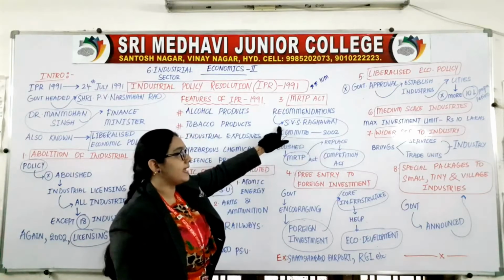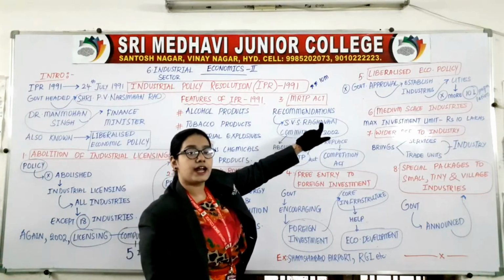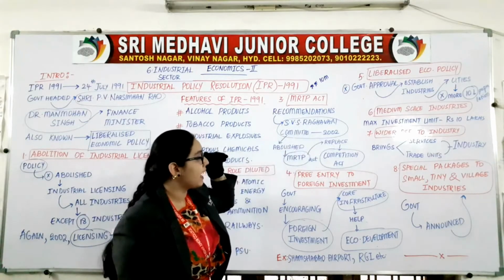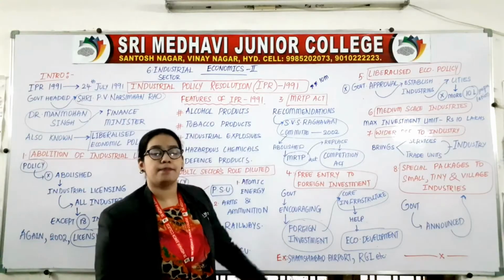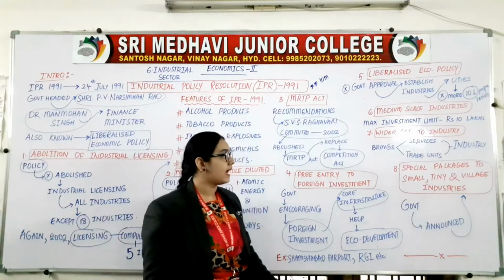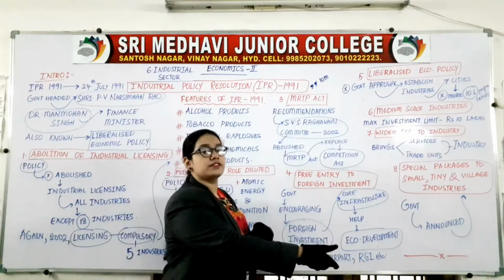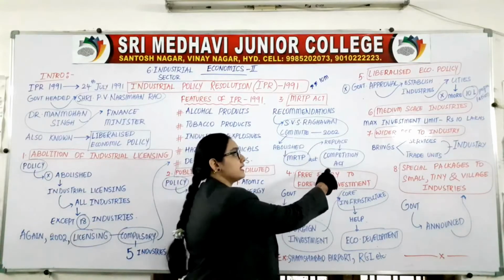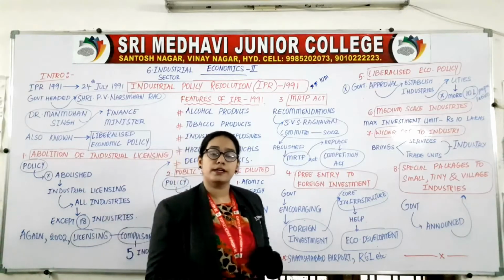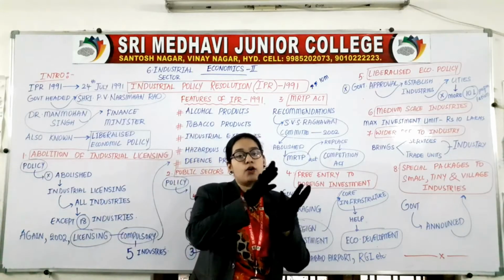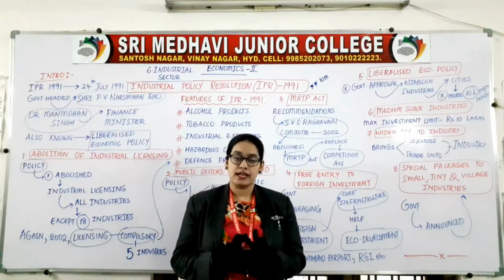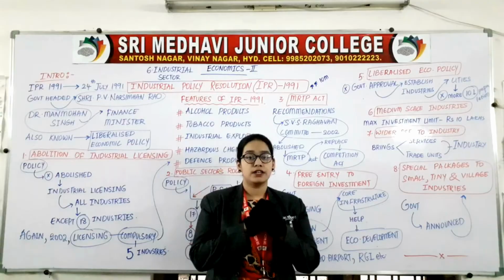SVS Raghavan committee in 2002, which committee? SVS Raghavan committee in 2002. It has abolished the MRTP Act, removed the MRTP Act, and in place of that it has set up the Competition Act. Now what is the meaning of competition? That is the opposite of monopoly. There are many sellers in the market and they will be competing with each other.